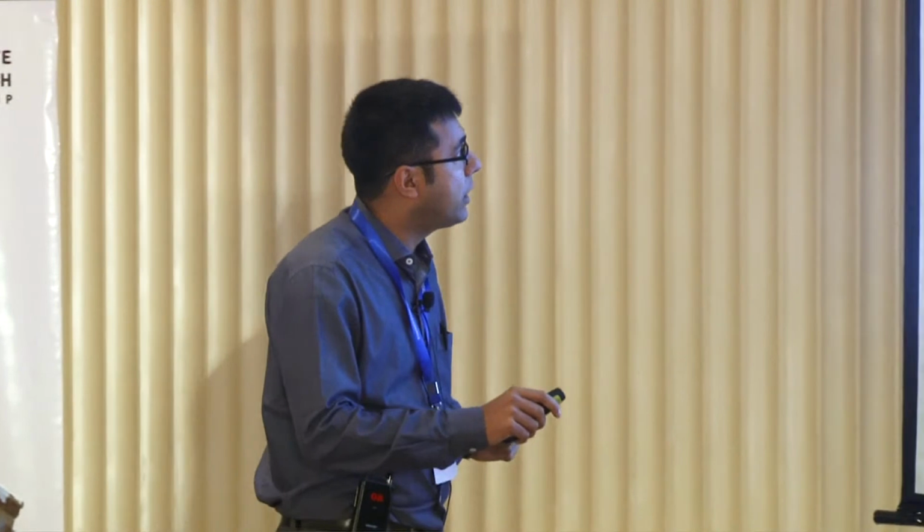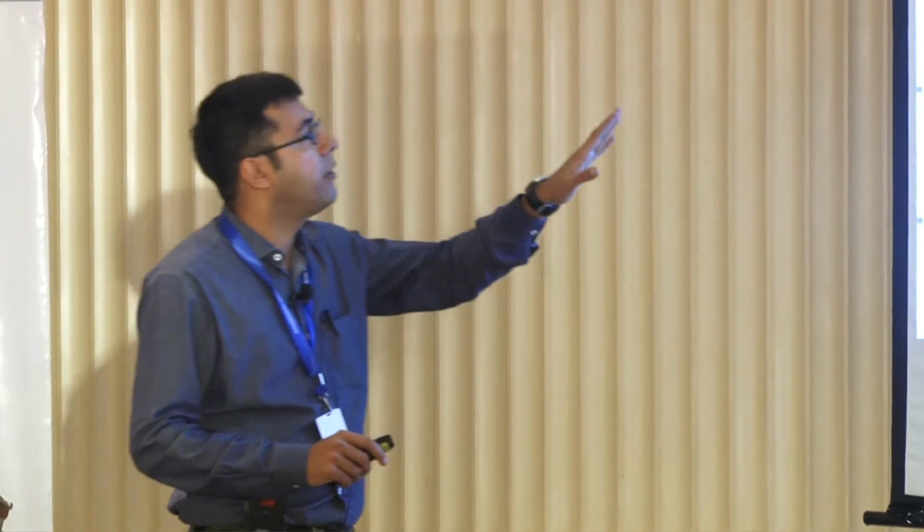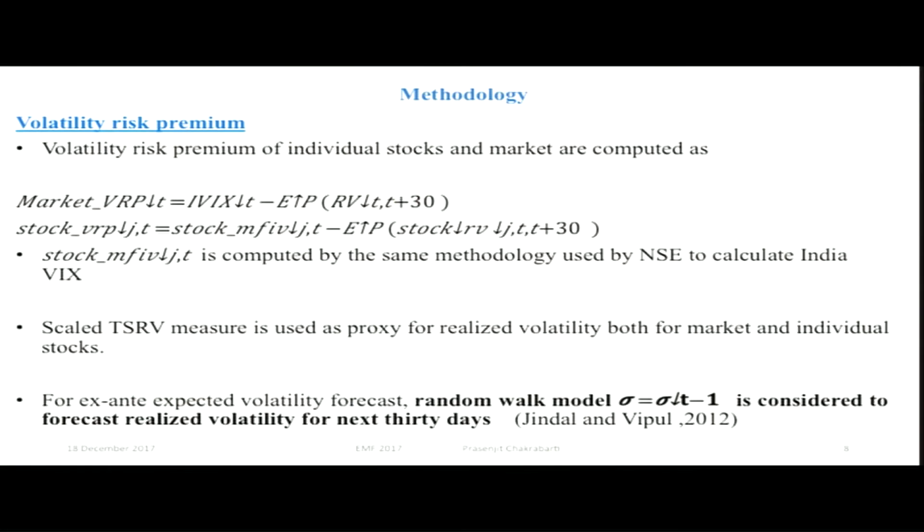For the stock VRP, I calculated the model-free implied volatility of the particular stock by the same methodology used by NSE to calculate the India VIX. The computation methodology of realized volatility is the scaled TSRV, that means the scaled two-scale realized volatility measure.